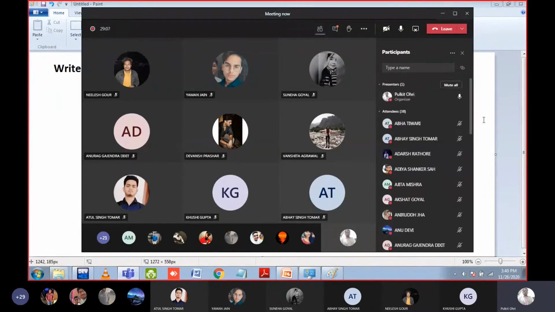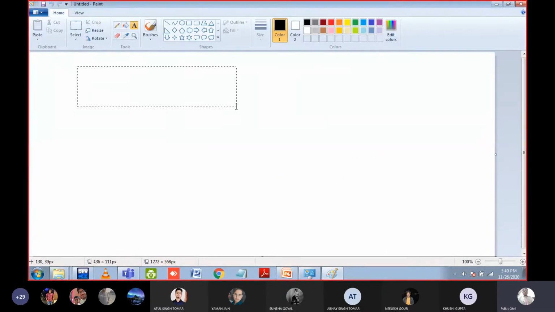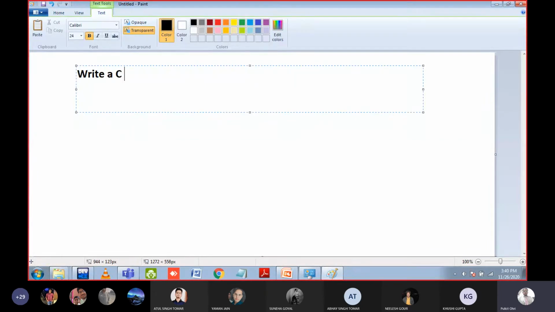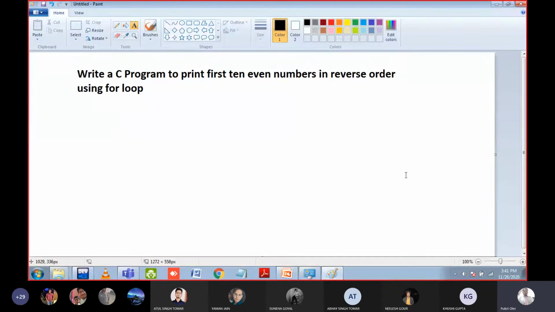Okay, no worries. Let me give you a very simple question again. Do it quickly. You have already written the code, yes or no? Just change something in it. Here again, first what you can do, you can write the first 10 even numbers in reverse order, then decide the start, the stop and the update. That's all. Very simple question.